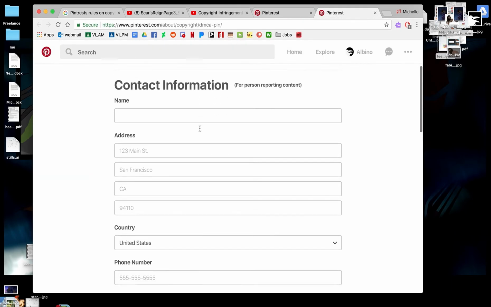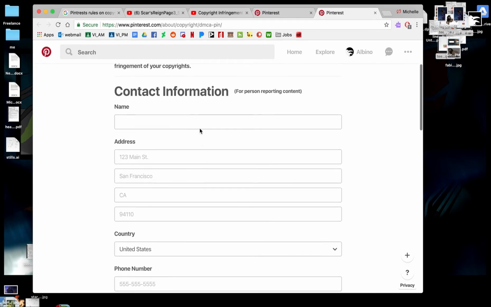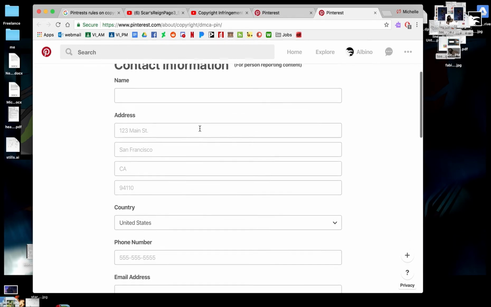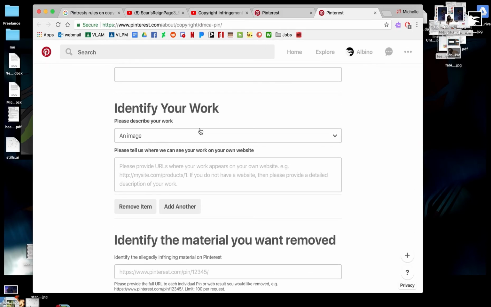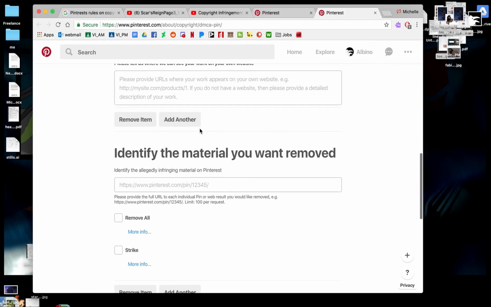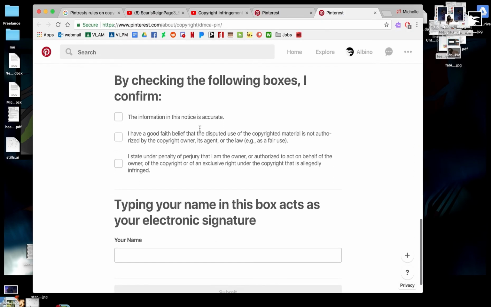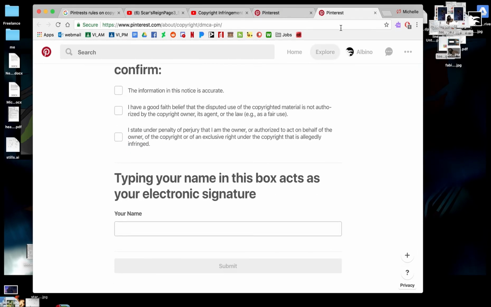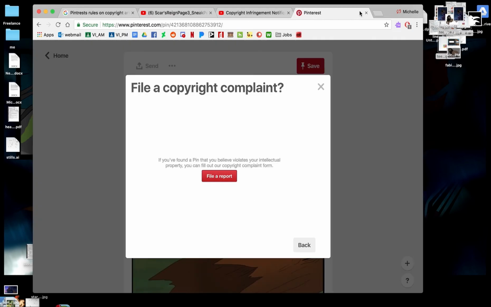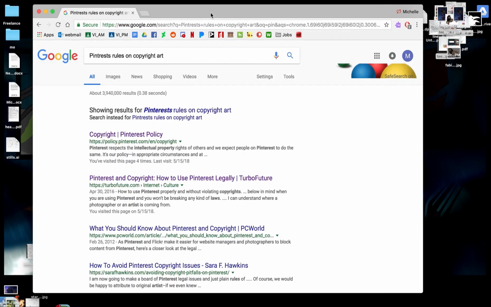And I'm not going to do this right now because I don't want to show you guys my personal information. But this is pretty standard, it's asking you for your address, your phone number, your name, how you own it, the material you want removed. All of these forms are very, very similar. Some are a bit more elaborate than the others, and then you just hit submit. So that is that.